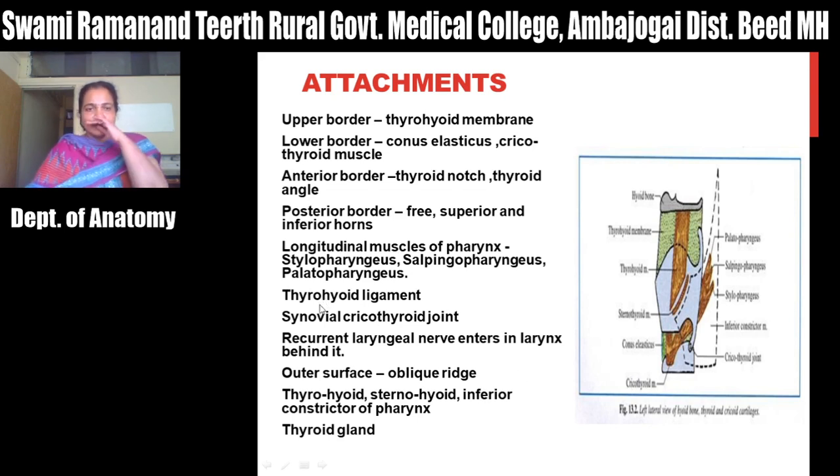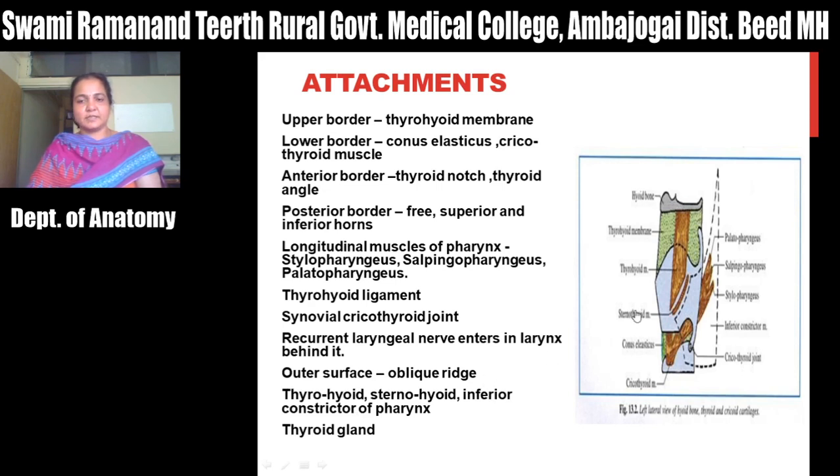Then this cricothyroid joint is present between the inferior cornu and the junction of the lamina and the arch of the cricoid cartilage. It is a synovial joint, and the recurrent laryngeal nerve enters the larynx just behind this joint. One more nerve, the internal laryngeal nerve, also enters here through the thyroid membrane.